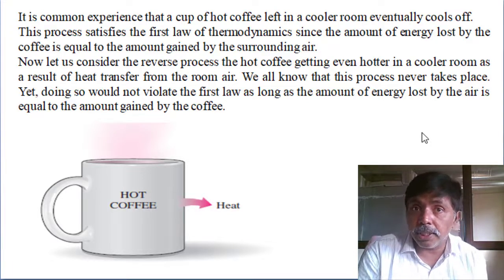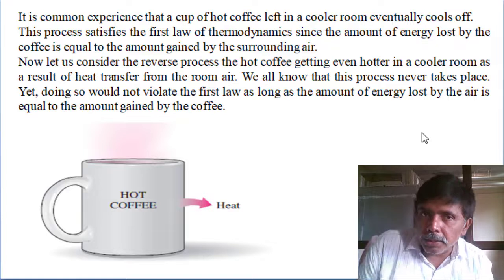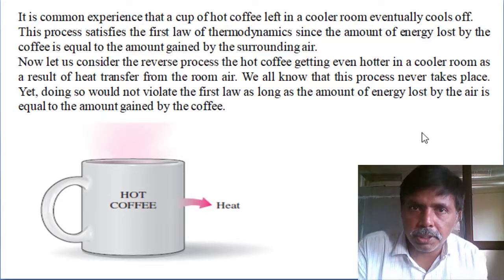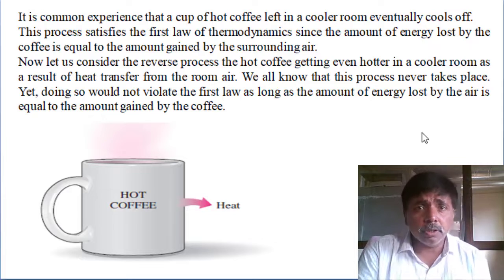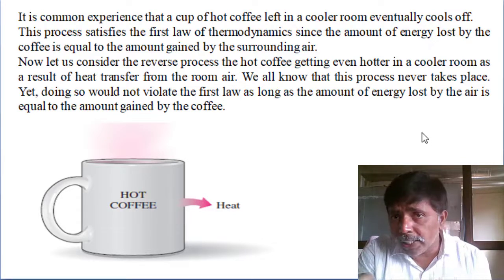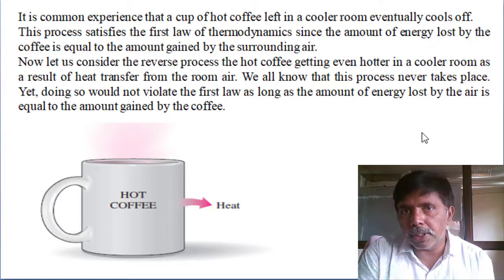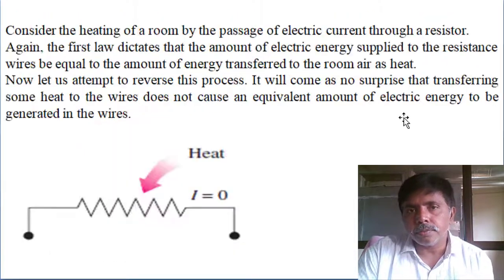But suppose by taking heat from the cold air, the hot coffee could be heated further, because by energy balance I can do energy in, energy out. I am taking some energy from the air and giving it to the coffee. On paper I can give the energy balance, but practically it is not feasible. So that is directional feasibility. Only one direction is possible: hot can cool, based on the ambient temperature.